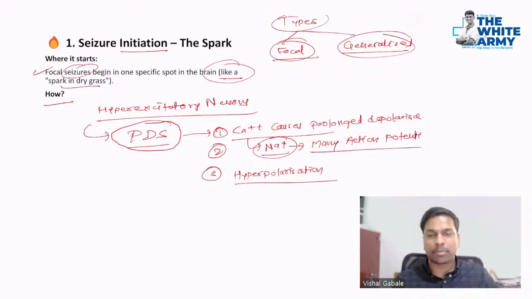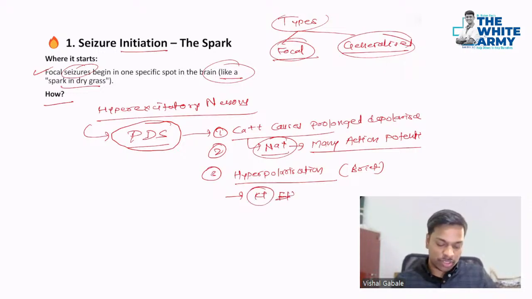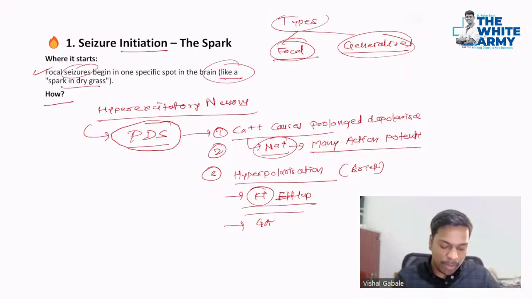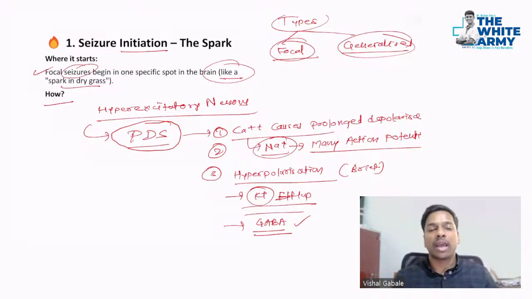As I said, that hyperpolarization is a normal phenomenon for a brief second. It's very brief, normally. And normally, potassium channels or potassium efflux will cause this hyperpolarization. There's also one inhibitory neurotransmitter that has a role in this hyperpolarization. You must know this already. That's your GABA. So GABA has a role in the hyperpolarization via potassium channels.